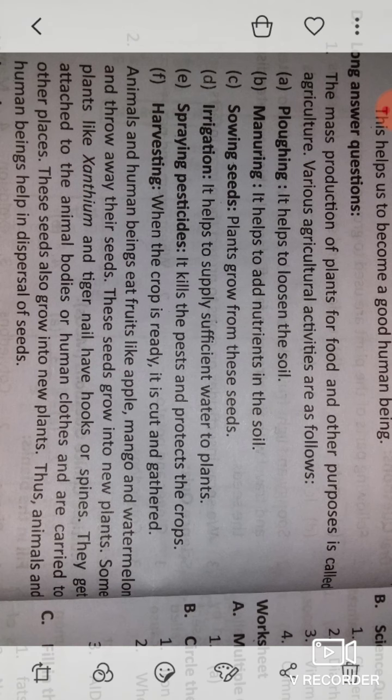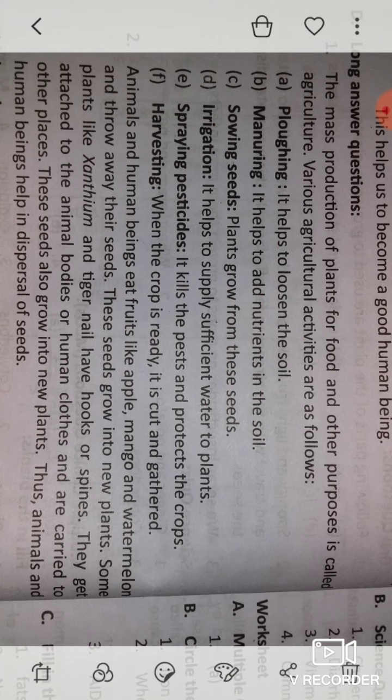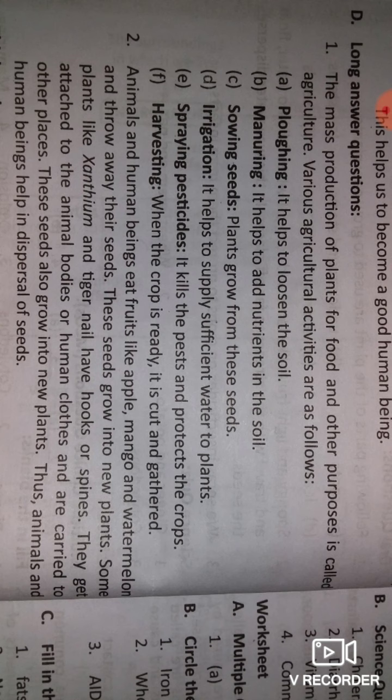Some plants like xanthium and tiger nail have hooks or spines. Here two names are given, xanthium and tiger nail. They have hooks, or we can say spines, on their head. So they get attracted to animal bodies or human clothes and are carried to other places. Because of the spines, they easily get stuck to an animal's body or human cloth and are carried to other places.